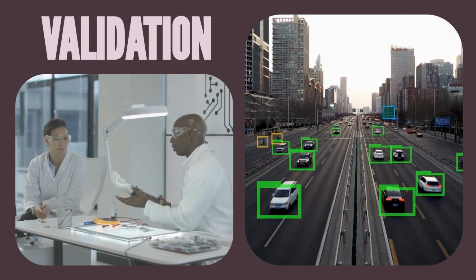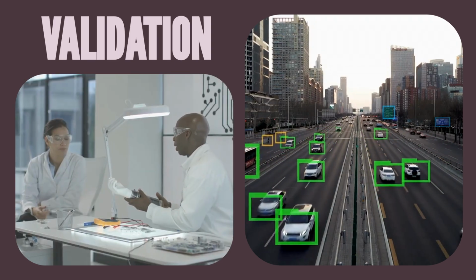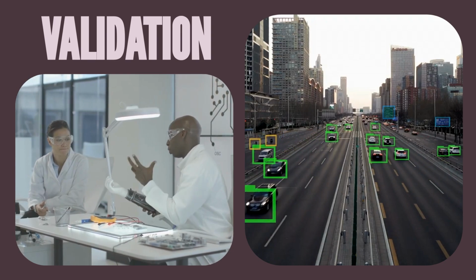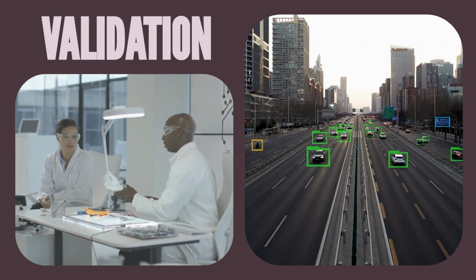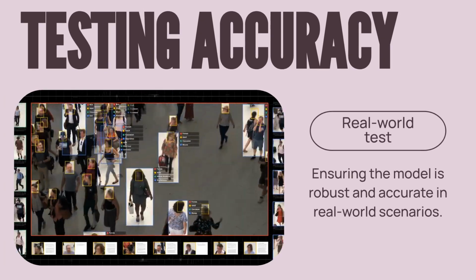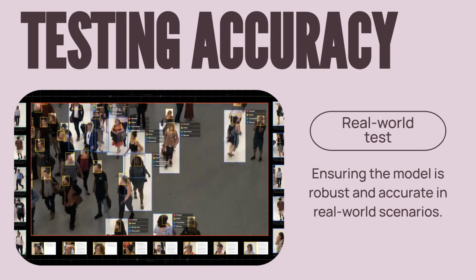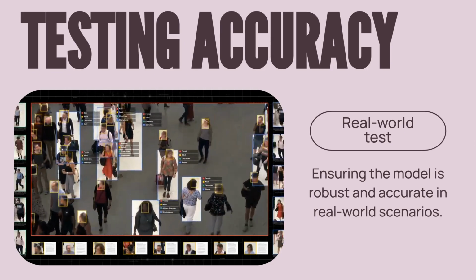We use a separate validation dataset to monitor the model's learning progress. This prevents overfitting, which is when the model performs perfectly on training data but poorly on new, unseen data. Finally, the model is tested on a completely independent test set. This final evaluation confirms its real-world accuracy and how well it generalizes to new situations.